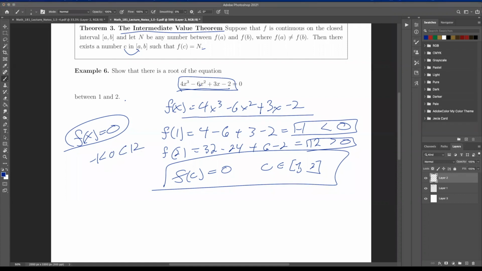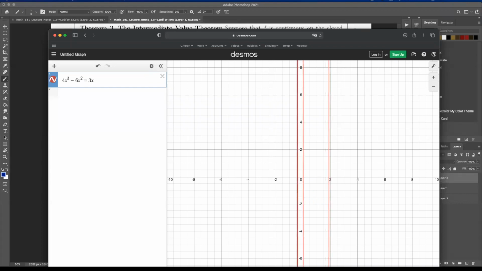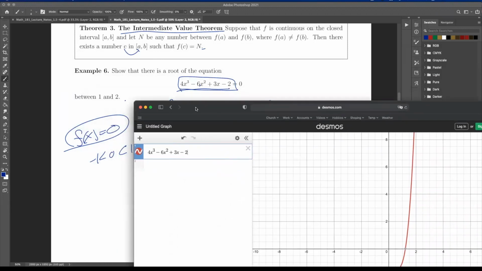All right, Desmos. Here I can kind of explain graphically. It's kind of like a squeeze in a sense. All right, let's open up Desmos. So here we have 4x cubed minus 6x squared plus 3x minus 2. Was that my function? Double check. Yes, that's my function.